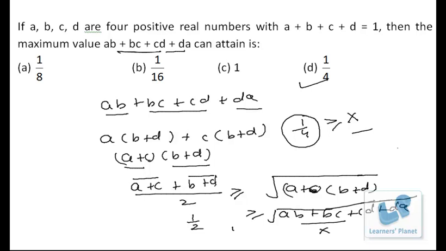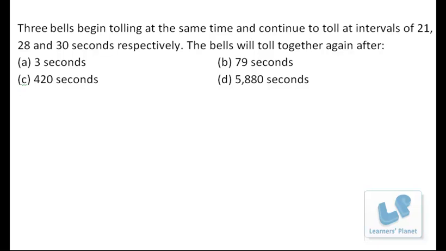Now let's see this question. Three bells begin tolling at the same time and continue to toll at intervals of 21, 28 and 30 seconds respectively. The bells will toll together again after what duration, that we have to find out.